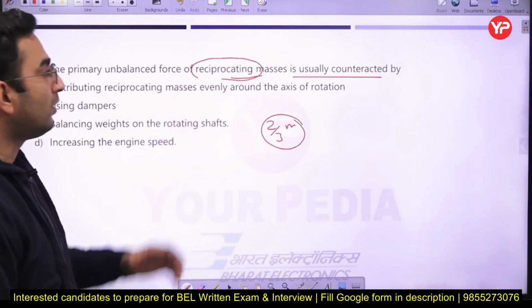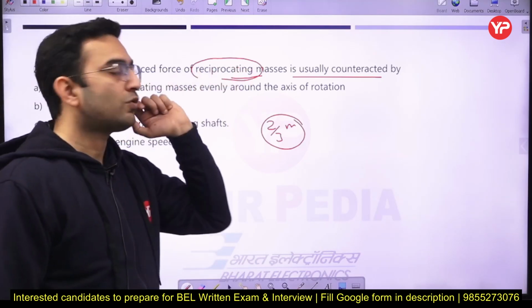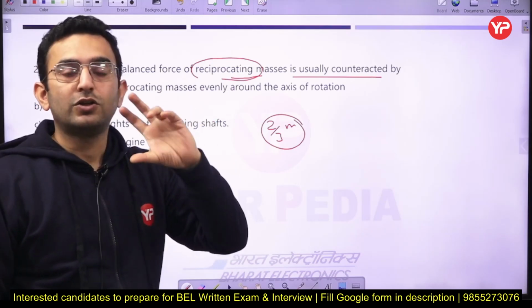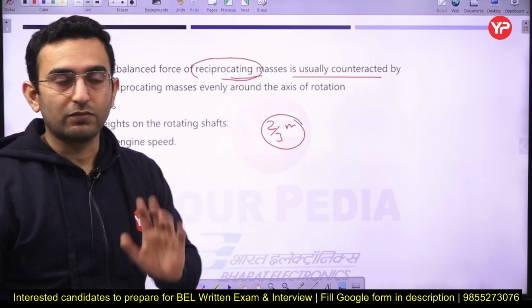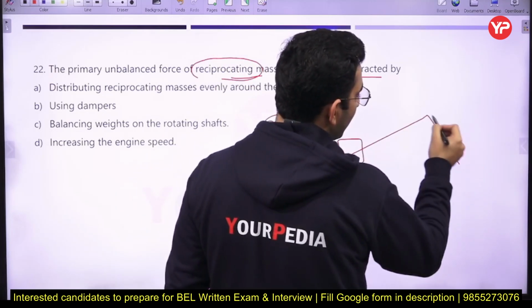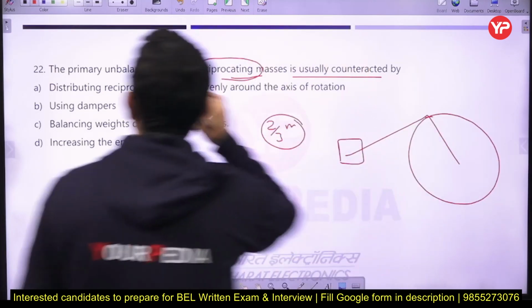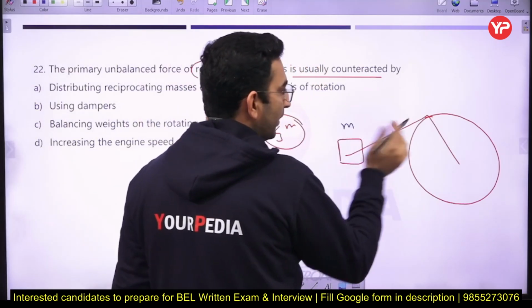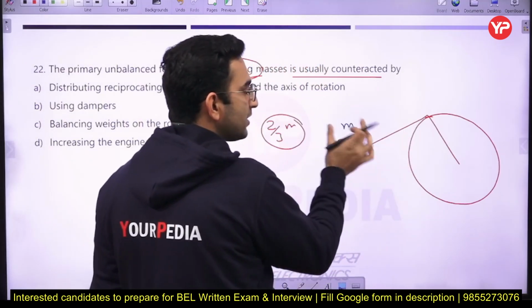We generally balance the reciprocating masses by providing masses on the rotating shaft. Suppose you have a piston, a connecting rod, and a crank. Let the reciprocating mass be m.